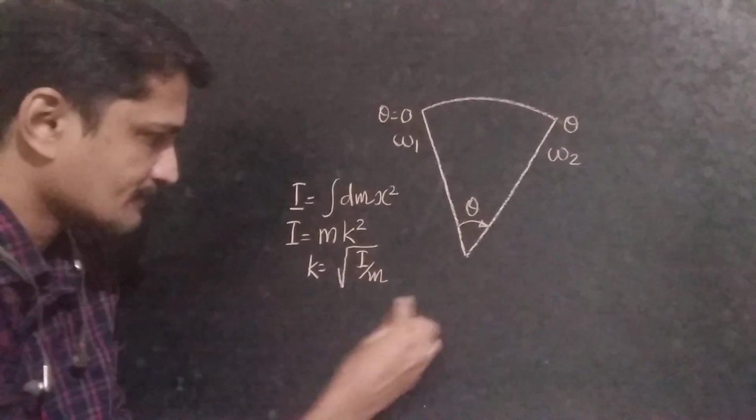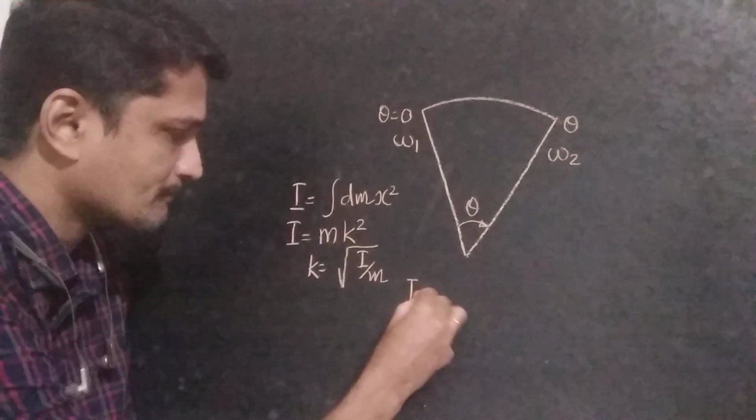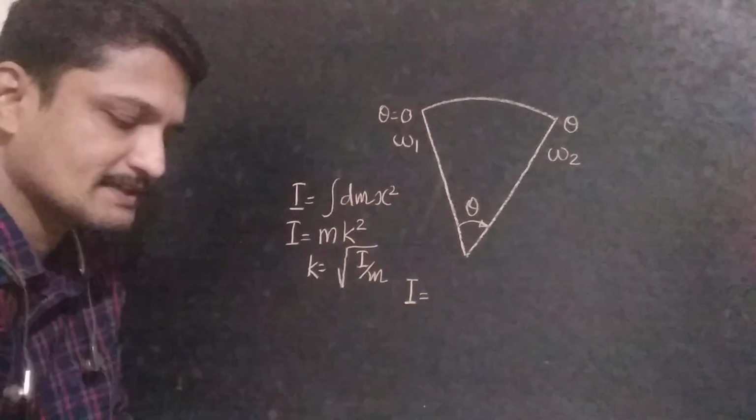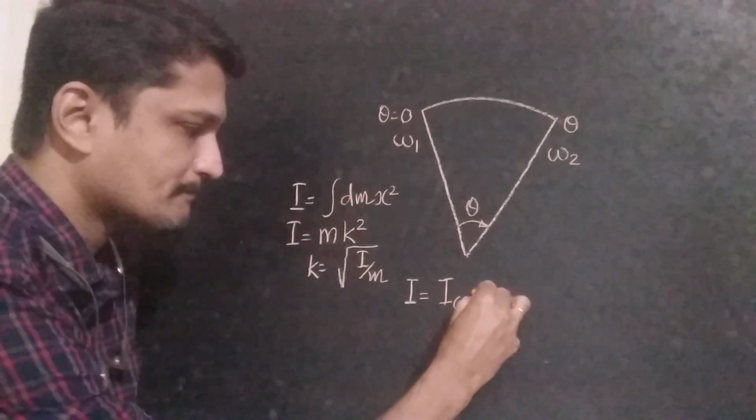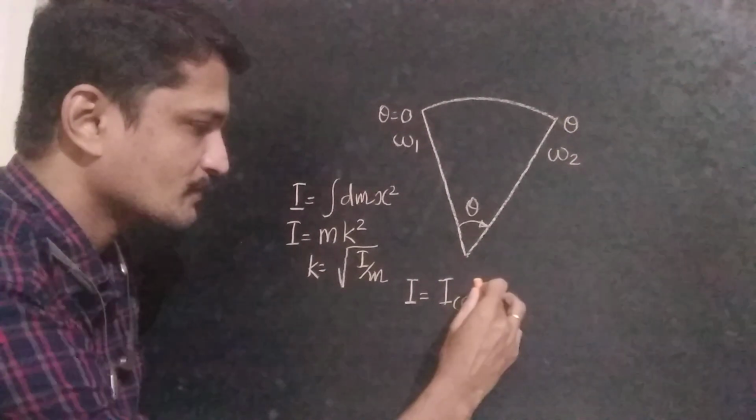Then in the case of mass moment of inertia, we can represent the parallel axis theorem as I is equal to I cg plus m into h square.